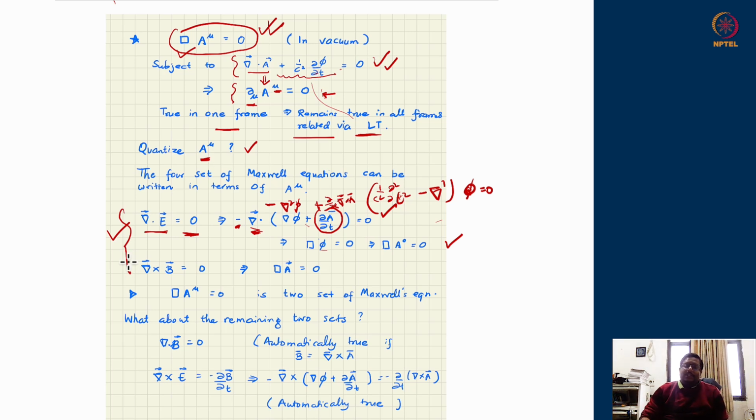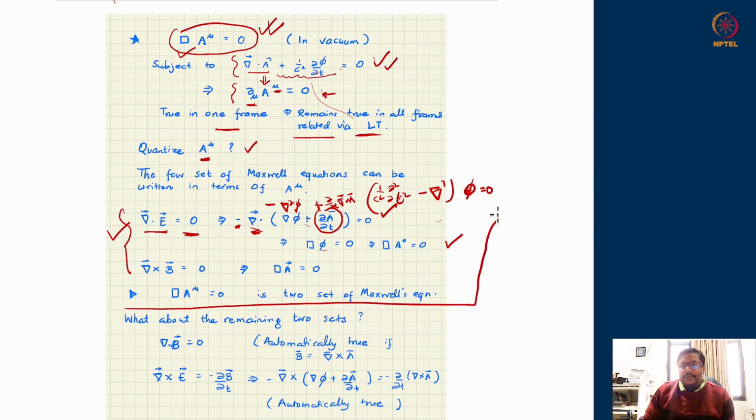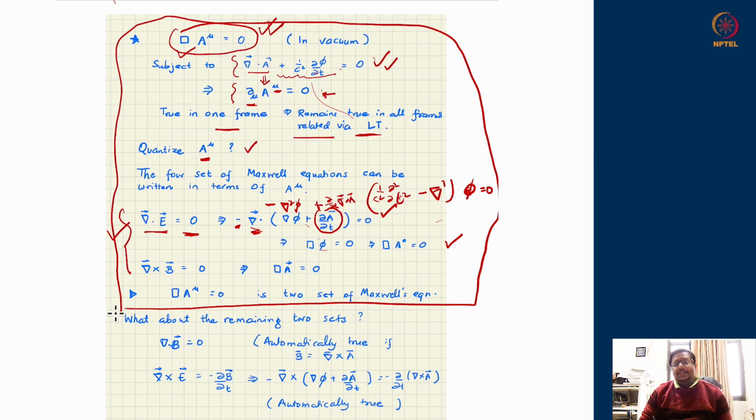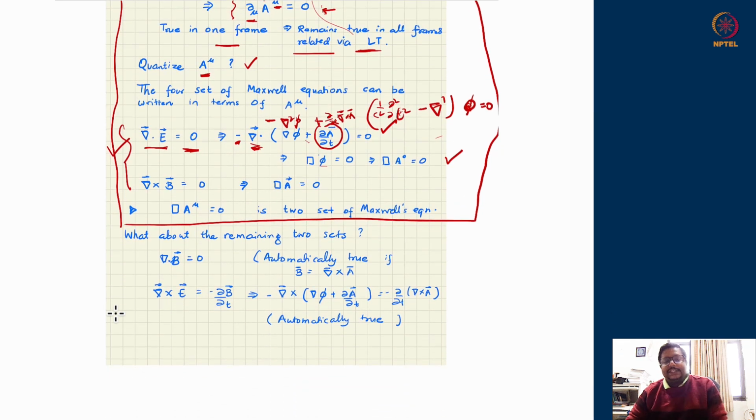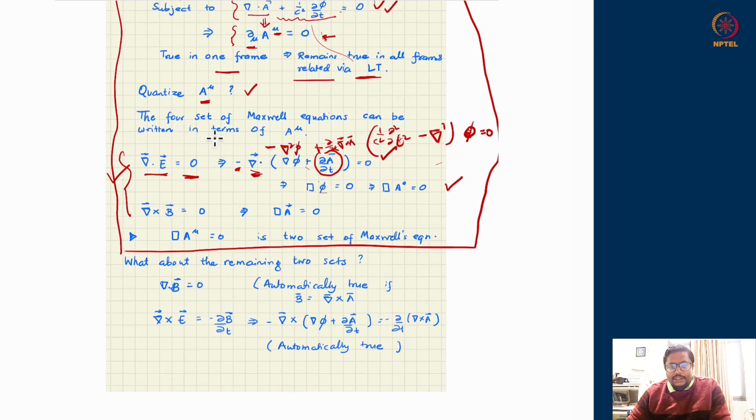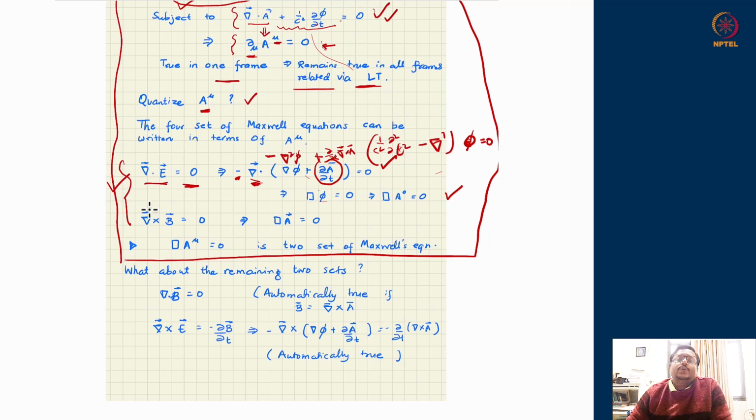But Maxwell's equations are a set of four classes of equations: scalar equation for E, vector equation for E, scalar equation for B, vector equation for B. So therefore, if I quantize this theory up to this much, am I quantizing the full electromagnetic theory? Only half of it. That is only two of the Maxwell's equations. And what do we do with the remaining two? Actually, if we see the way we have defined the electric field and other things, the gauge condition, whatever we have written down, this does not require you to do anything.